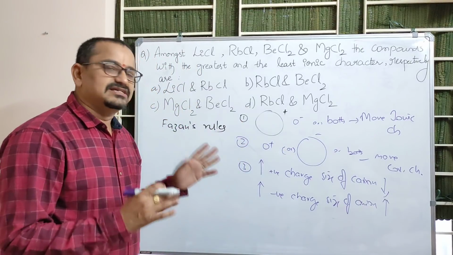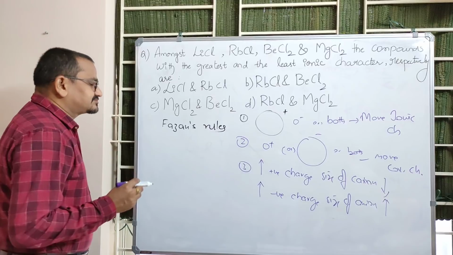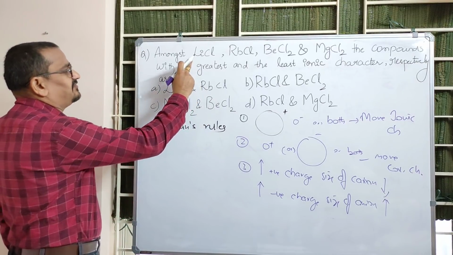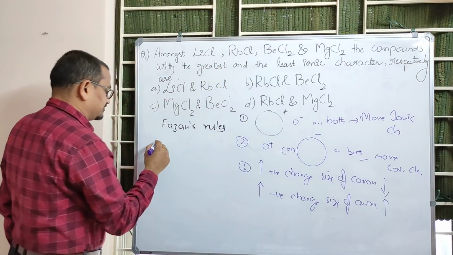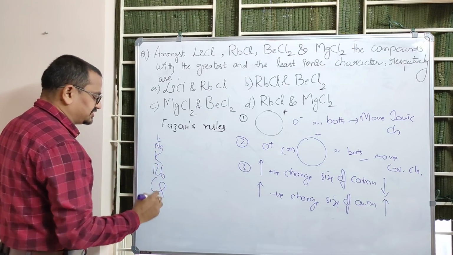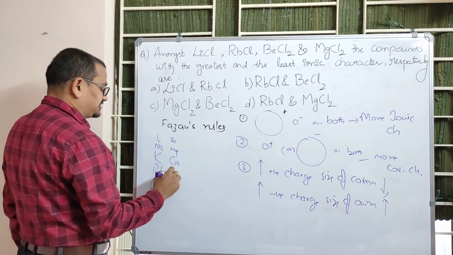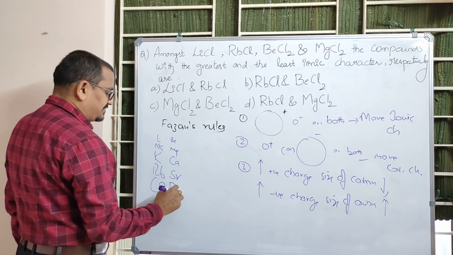So these are the points we have to recap while answering this question. See, we are given lithium, rubidium, beryllium, magnesium. Lithium, sodium, potassium, rubidium, cesium and francium. And obviously beryllium, magnesium, calcium, strontium and barium.